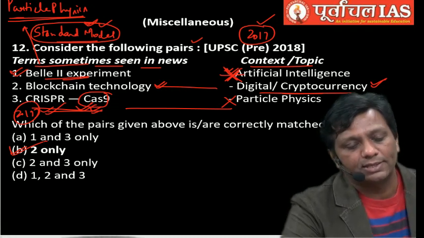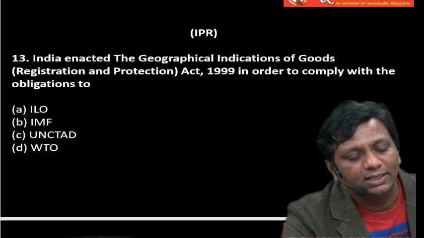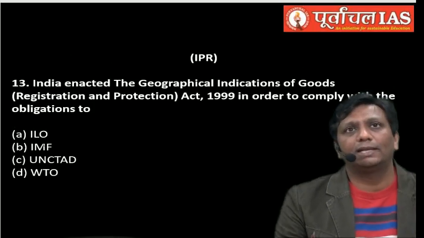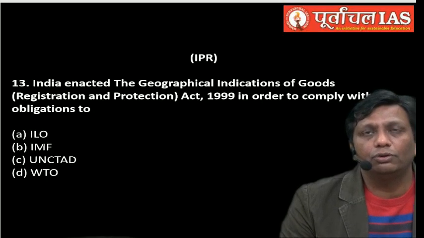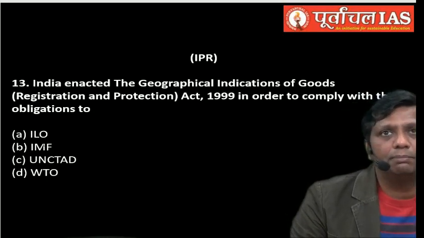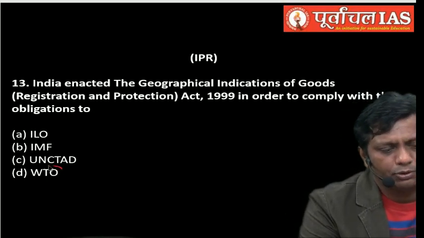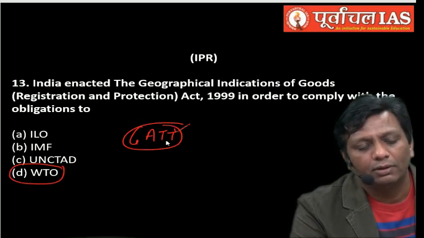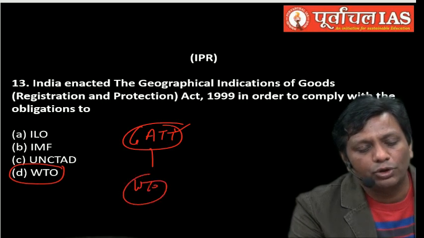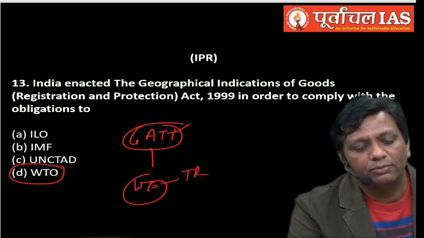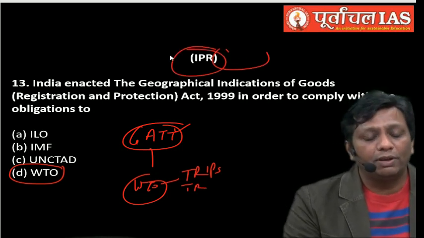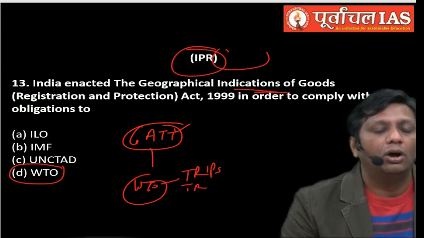Okay, now come next. The next one is 13, and 13 is very simple, guys. I will discuss with you in the IPR topic that the Geographical Indication of Goods Act 1999 was enacted to comply with the WTO, guys, WTO. I will discuss GATT, General Agreement on Trade and Tariffs, and then how it became the WTO, the concept of TRIPS and TRIMS. I will explain everything under the IPR chapter. Even geographical indication based goods are always important.